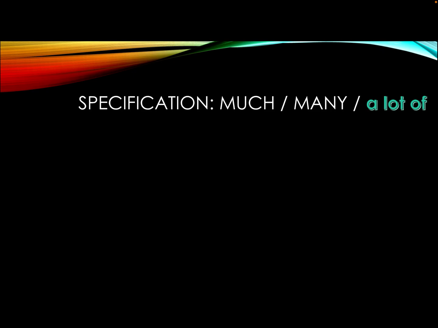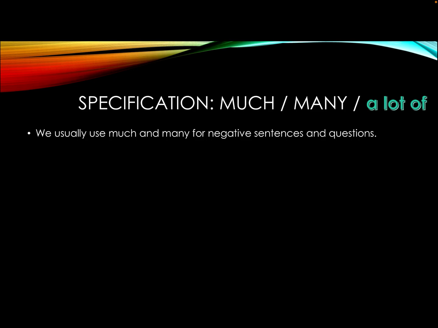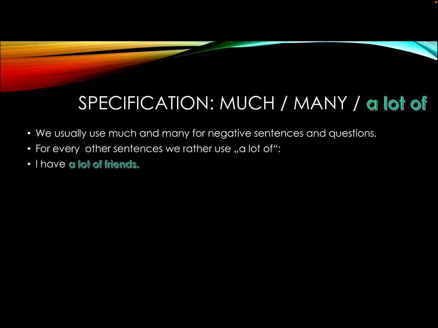Specification. There is the expression a lot of. It has the same meaning as much and many, viel oder viele. We usually use much and many for negative sentences and questions. Usually, which means it's not wrong to do it in affirmative sentences, but usually for every other sentence, we use a lot of, as in, I have a lot of friends.